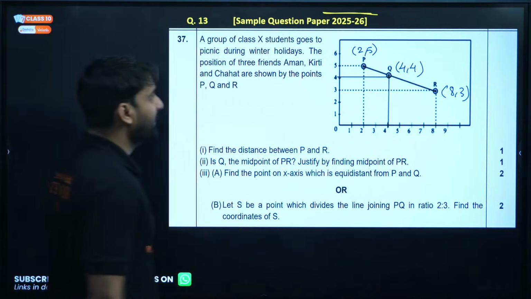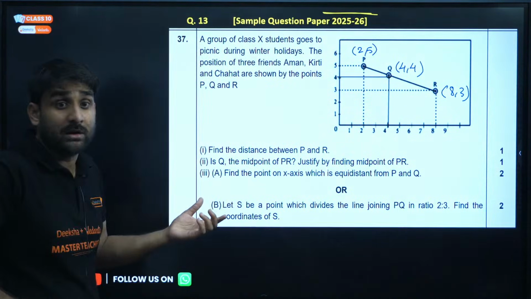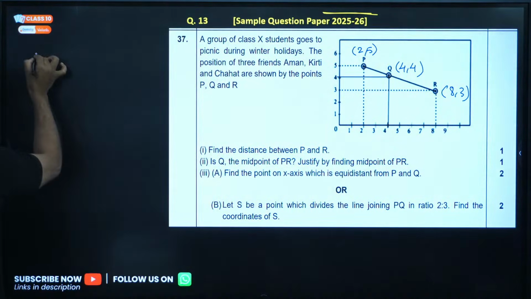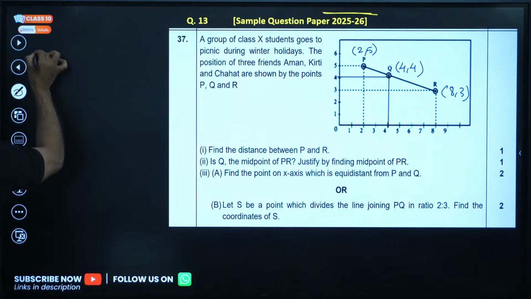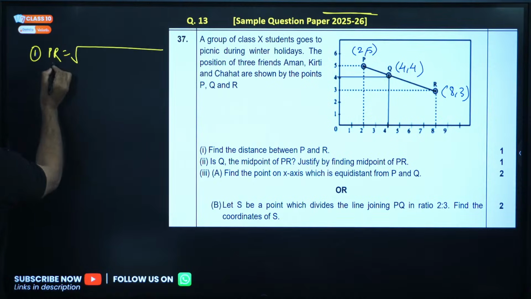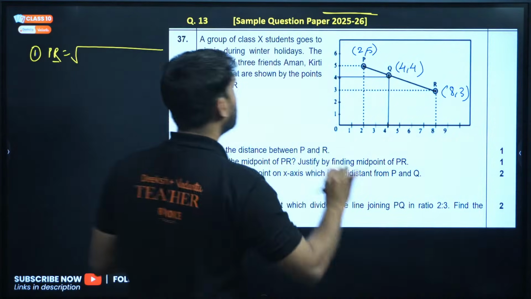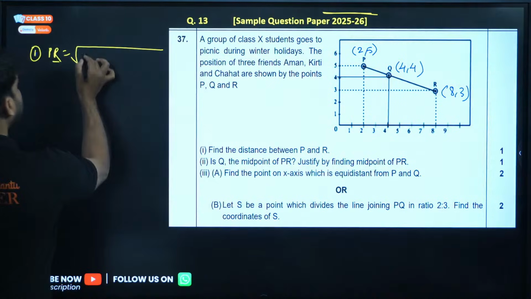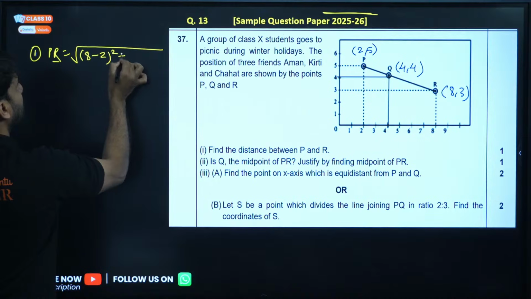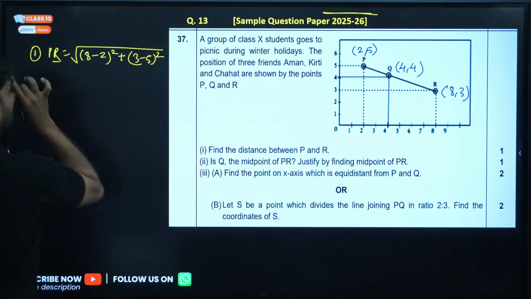Okay. So P is (2, 5), Q is (4, 4), R is (8, 3). Now find the distance between P and R. Apply the distance formula. We have to find out PR. Which coordinate is in the second position? R is in the second position, so always take the R coordinate first. R is (8, 3), so (8 minus 2) whole square plus (3 minus 5) whole square. Can we solve this?